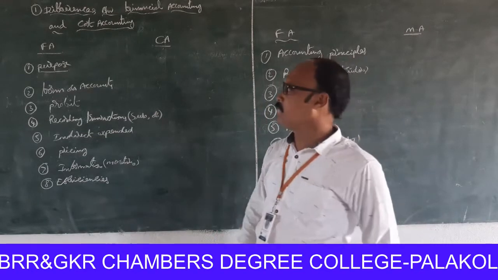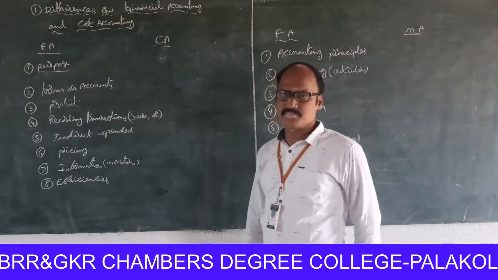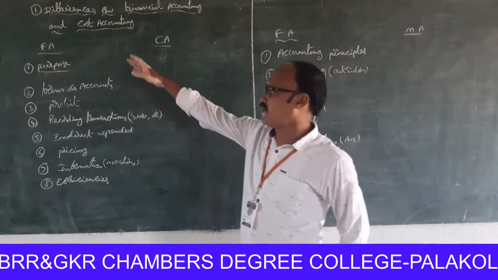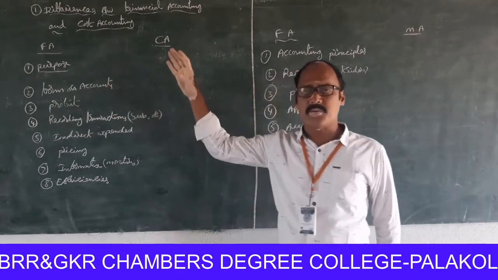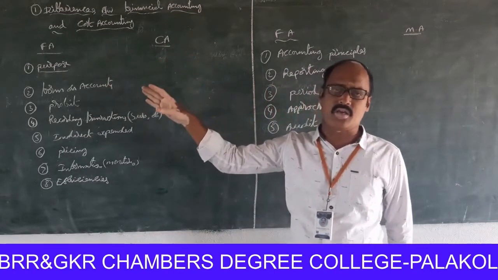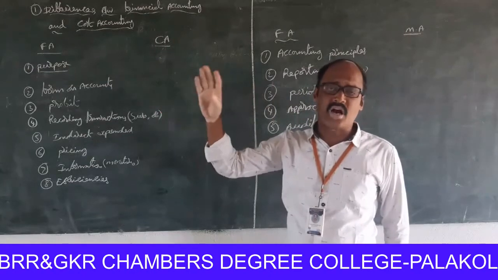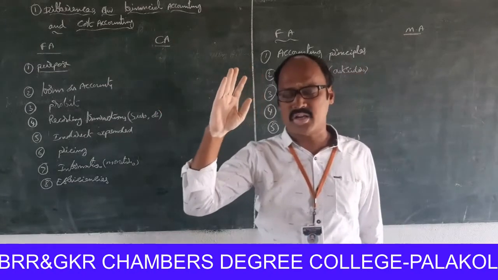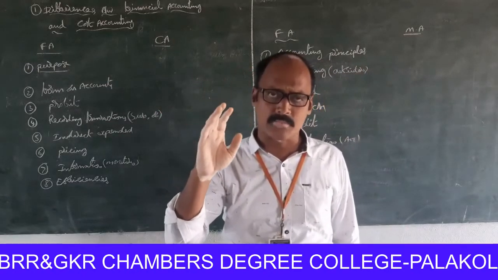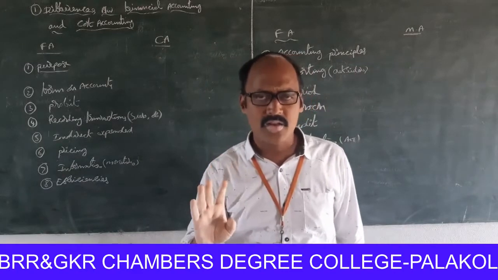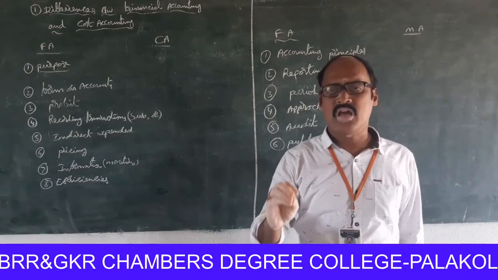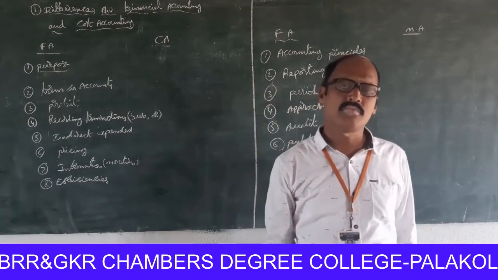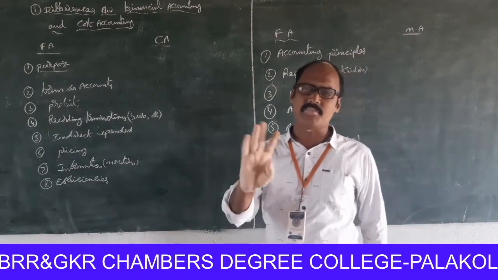So, totally, once again, what is meant by financial accountancy? The main objective of financial accountancy is to record the data in books and from that prepare financial statements. That information has to be sent to owners or directors and managers.